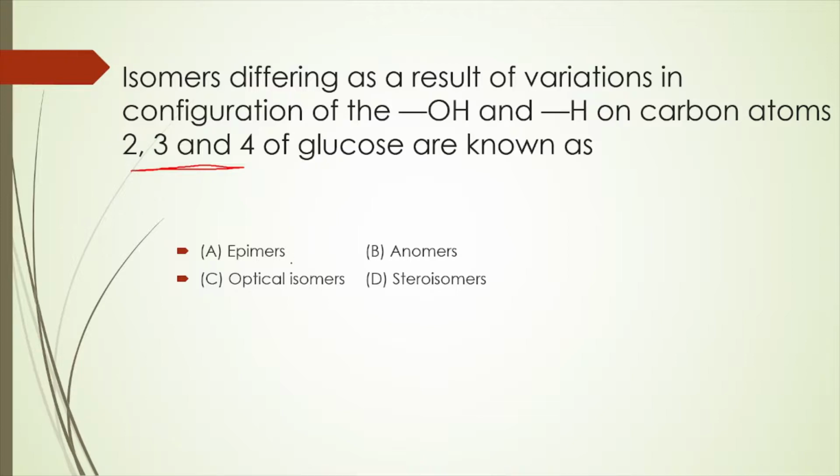Anomers are only applicable for carbon number 1, and epimers are applicable for carbons 2, 3, 4, 5, except carbon number 1. So these two questions are basically the same but have been reframed in a different way. That's why this question has been included.